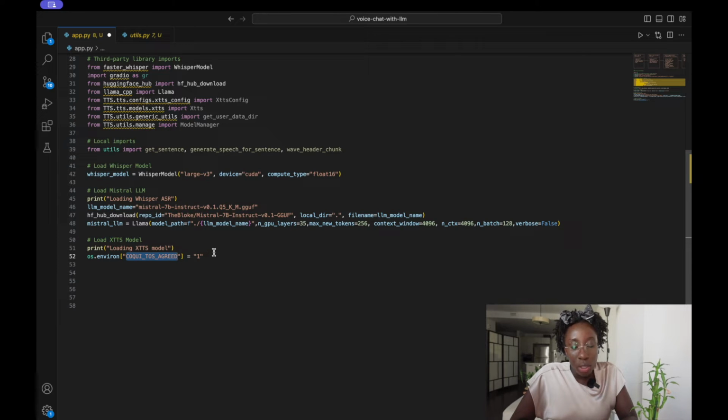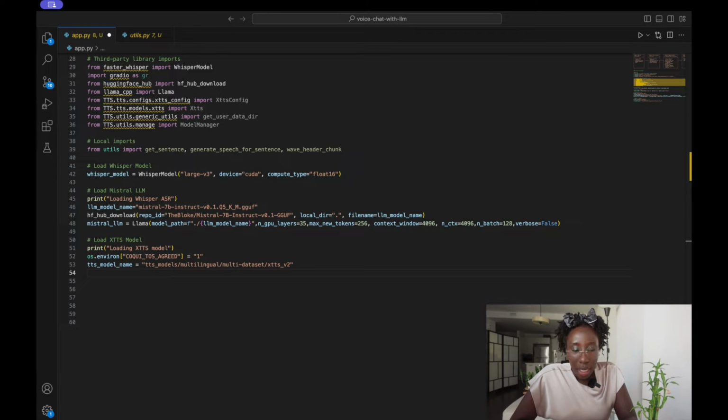The model we'll be using is the multilingual XTTS-v2, a multilingual text-to-speech model. I don't know how many languages, but the model is able to speak in various languages.